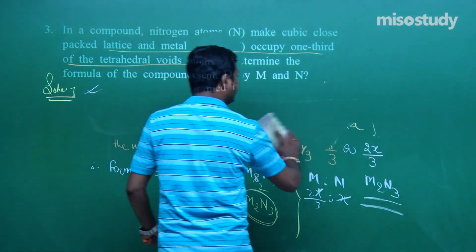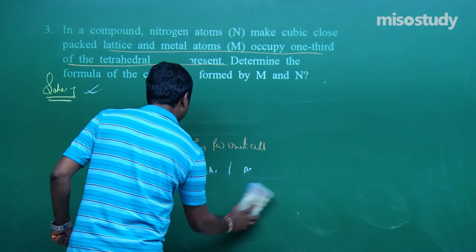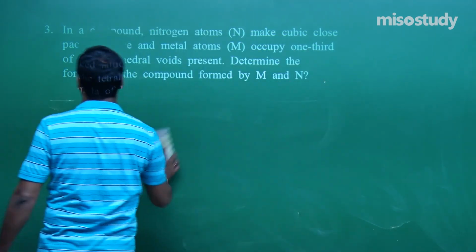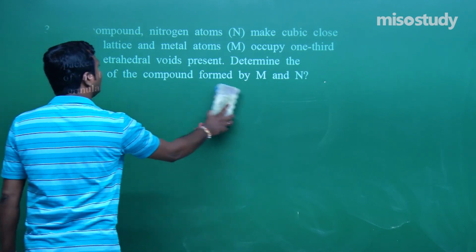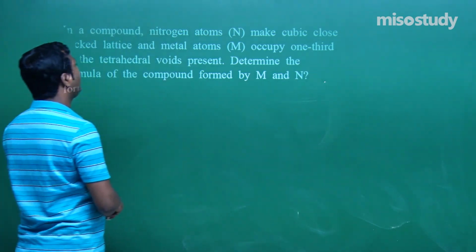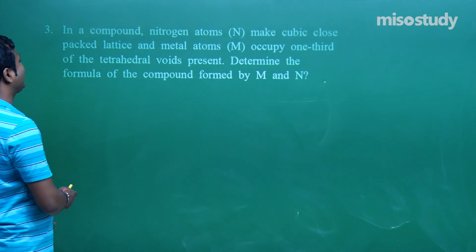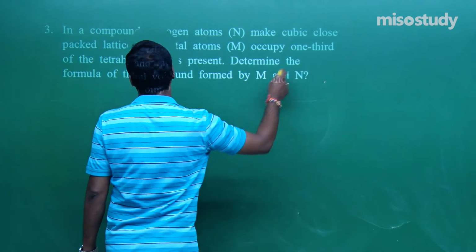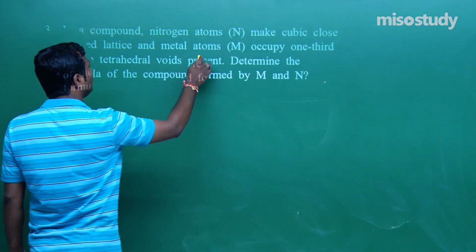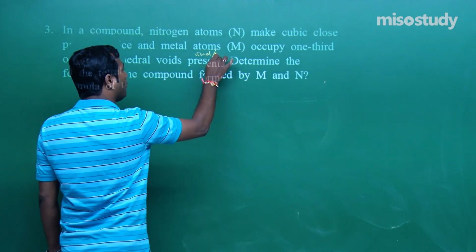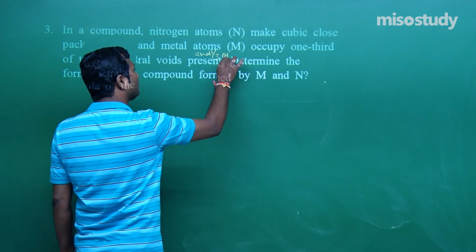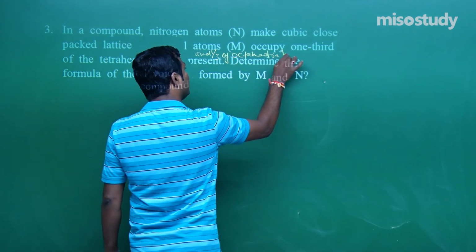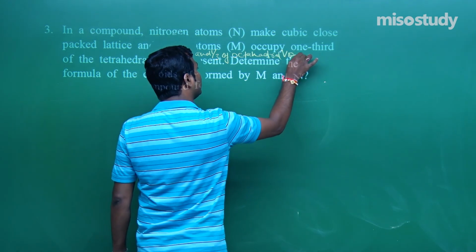Now if I modify the question, now if I write here a compound, listen carefully, here is given, in a compound nitrogen atom makes cubic close packed lattice and metal M occupies 1/3 of the tetrahedral void present and 1/3 of the octahedral void. If I add here the question, then what will you do? Octahedral void.